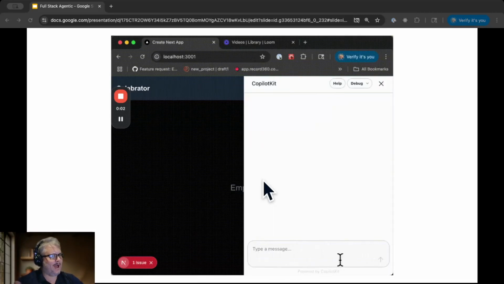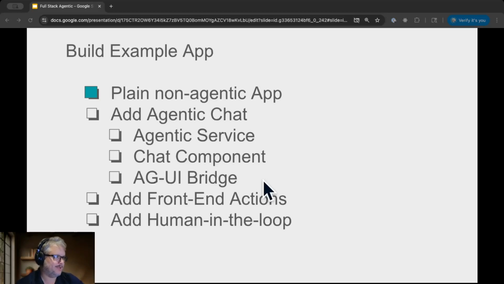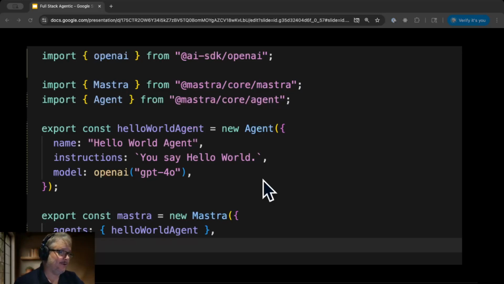And so once we add chat, you'll be able to slide out from the right. You'll be able to say hello world. An agent will come back and say hello world. So this is really the hello world of agentic chat. And we're going to divide it into 3 steps. The service, that chat component that slid out from the right, and then the AGUI bridge that connects the two. And let's start with the agent chat. This is the whole agent chat file. This is all of it.